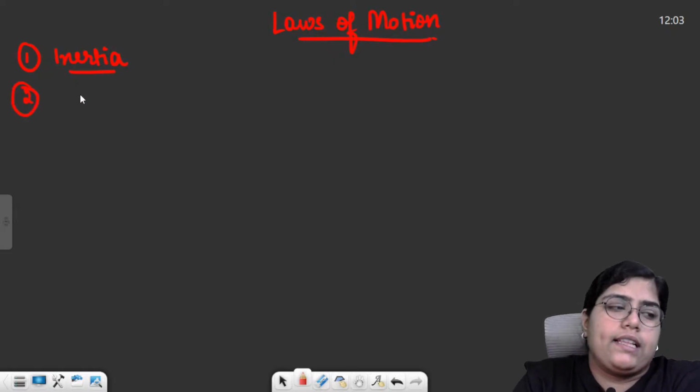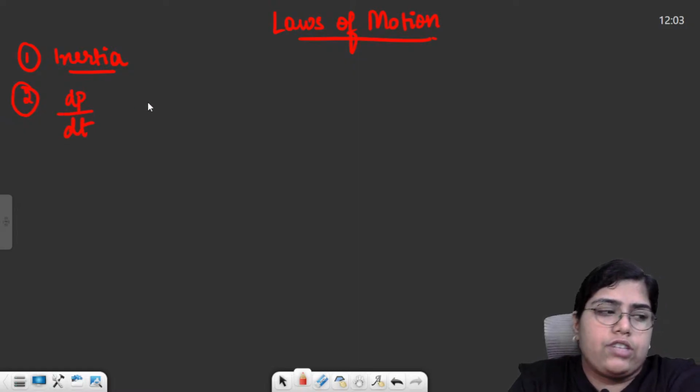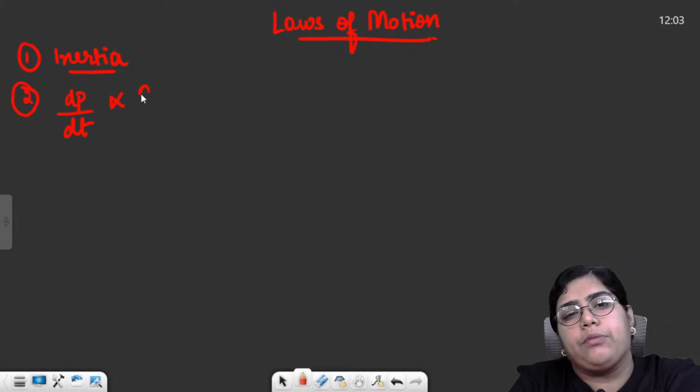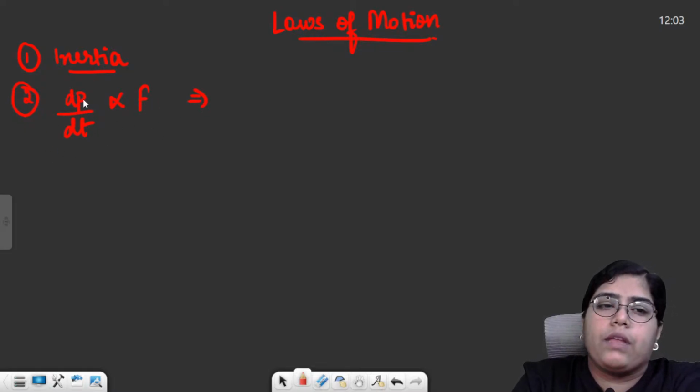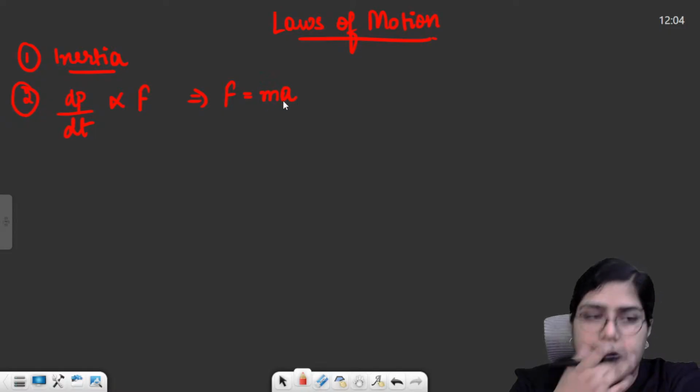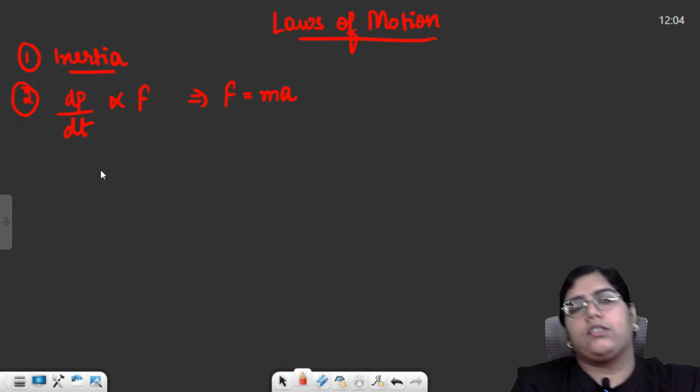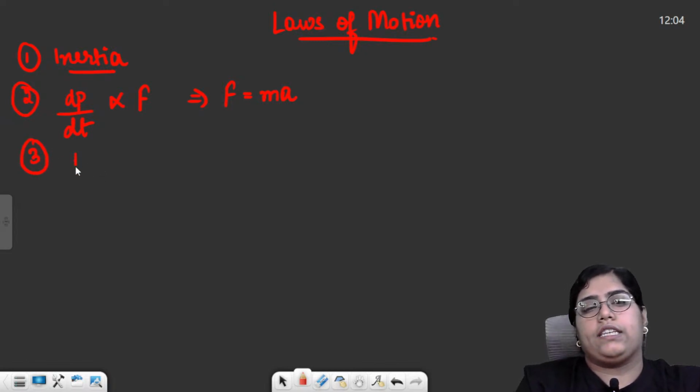Second law states that the rate of change of momentum, that is dp by dt, of a body is directly proportional to the force. From here we got a formula. If you substitute momentum as m into v, you will get a formula: F is equal to m into a. So this was the second law, and the third law was action and reaction law, that every action has an equal and opposite reaction.